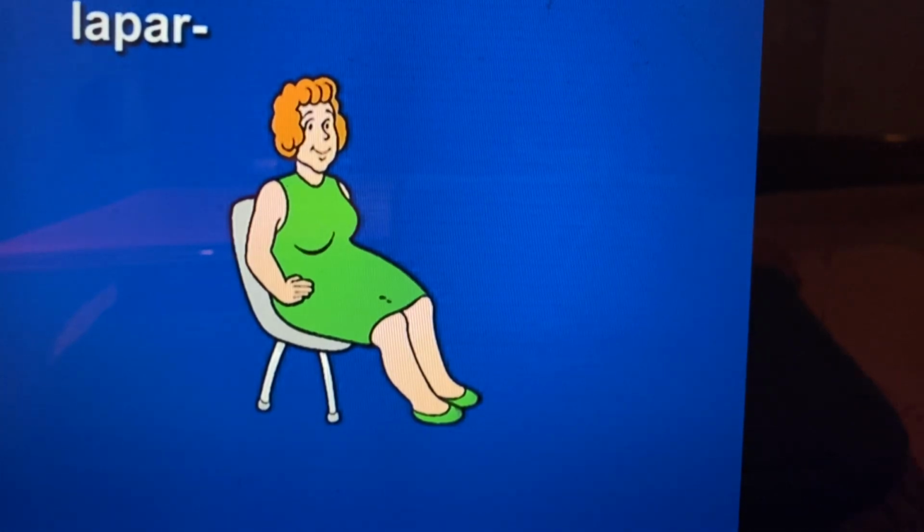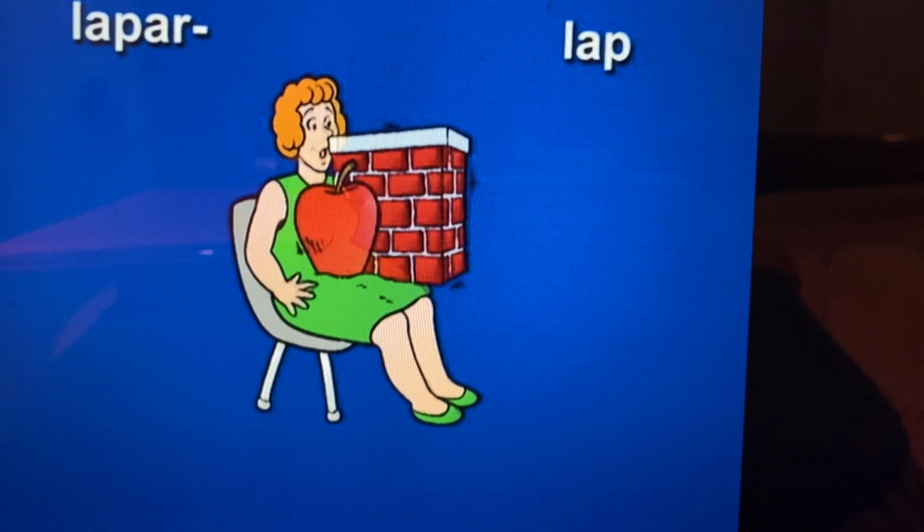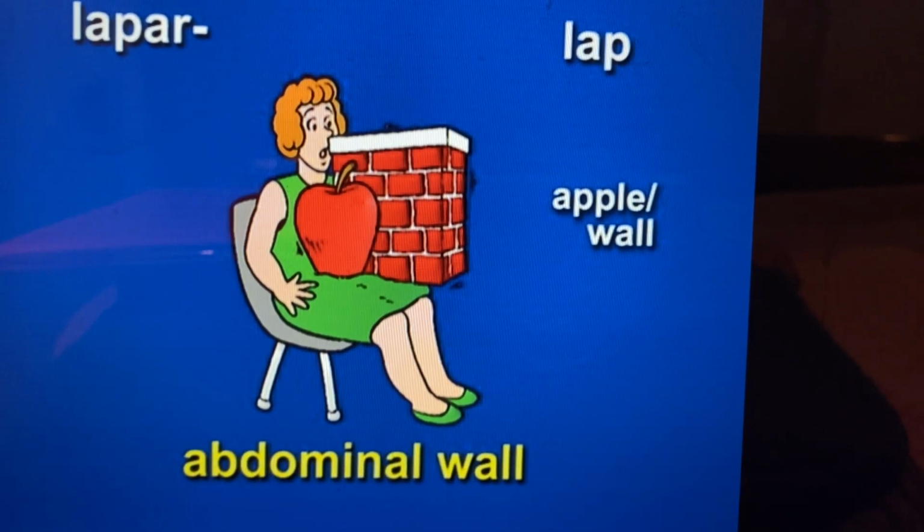Next, lapar. Lapar suggests lap. Lapar, lap. Lapar means abdominal wall. So, as you look at this image of lap, see the lap holding an apple and a wall. The apple wall will remind you of abdominal wall. Lapar, lap, apple wall, abdominal wall. 2 times together. Lapar, lap, apple wall, abdominal wall.